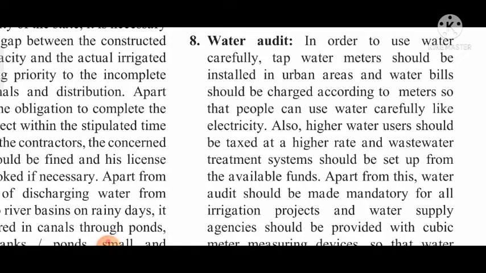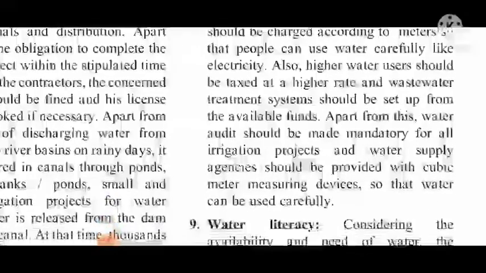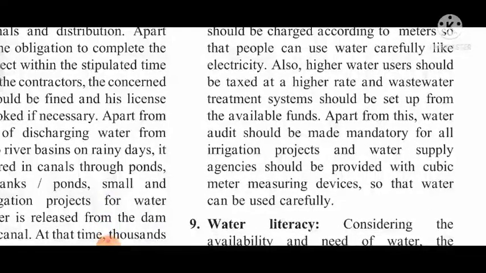Also, higher water users should be taxed at a higher rate, and a wastewater treatment system should be set up from the available funds. Whatever fund we are getting from the water meters, from that fund we should make a system for treatment and recycling of the wastewater. Apart from this, water audit should be made mandatory for all irrigation projects.